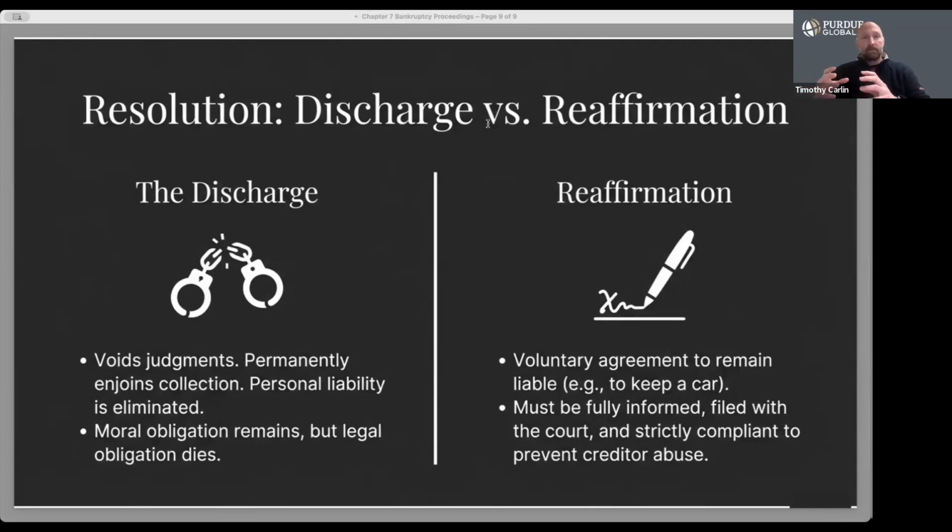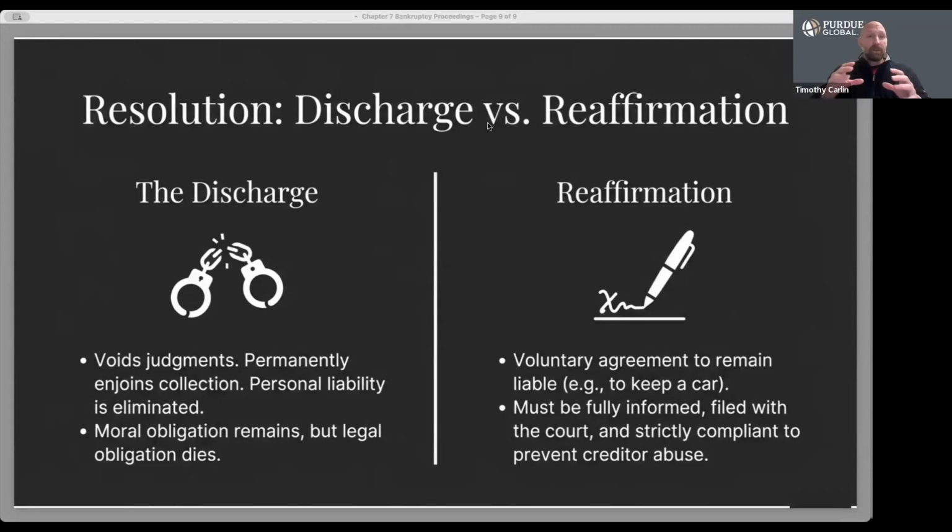Reaffirmation is different. A reaffirmation is a voluntary agreement. It allows a debtor to remain personally liable for specific debts, like to keep a vehicle. The reaffirmation agreement must be properly filed and include detailed disclosures to protect the debtor. In some jurisdictions, court approval may be required. And it's important to understand that reaffirmation is a choice, not a requirement.